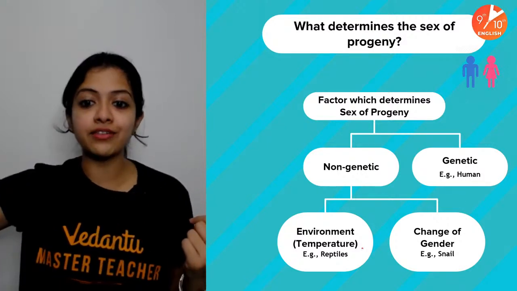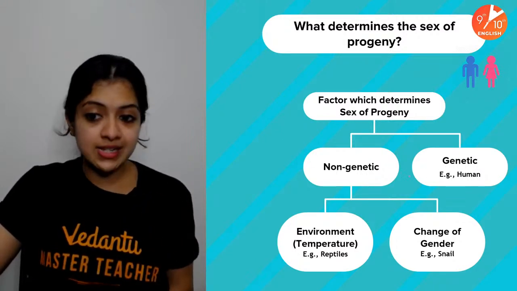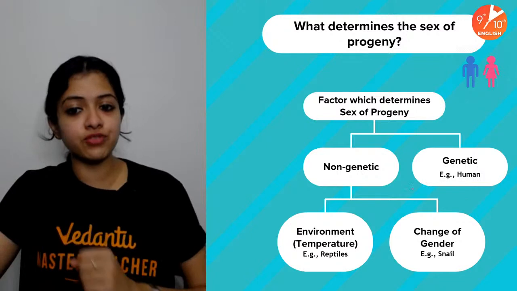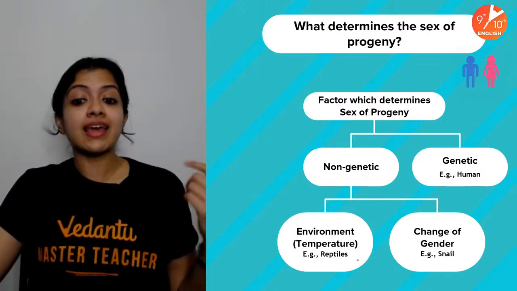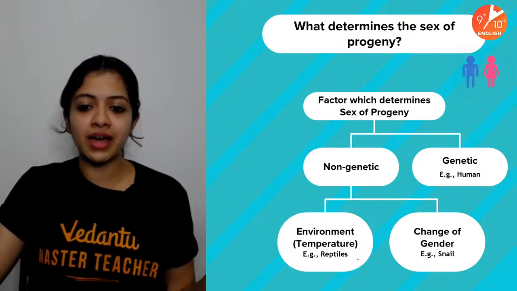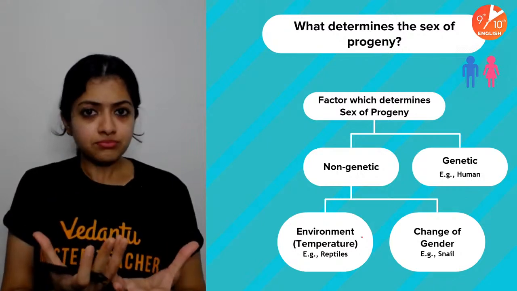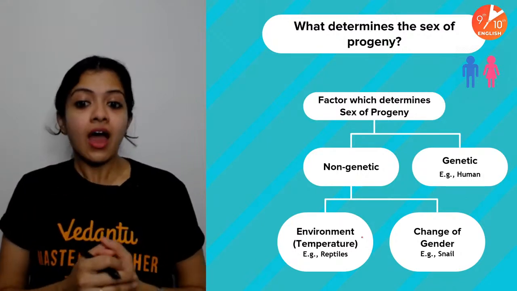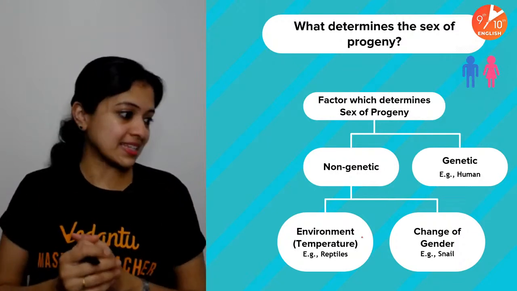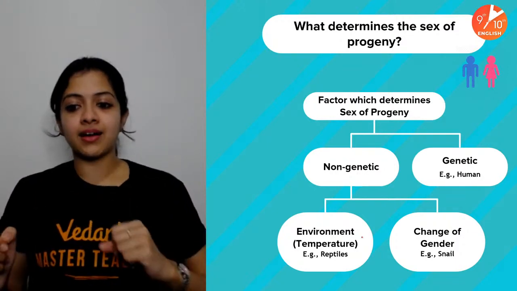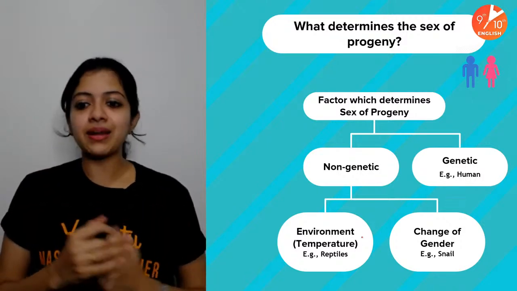Okay, so let us now move on to the last part of the chapter, which is about sex determination of progeny. Of course, factors which determine the sex of progeny can either be non-genetic or genetic, as in the case of humans. Non-genetic sex determination, remember I have told you about this, right? In the case of reptiles and many other organisms, temperature plays a major role. The incubation temperature of the eggs plays a major role in deciding whether it's going to hatch out into females or males. Imagine, very interesting, right? And change of gender may occur in some organisms as well, like, for example, in the case of snail.